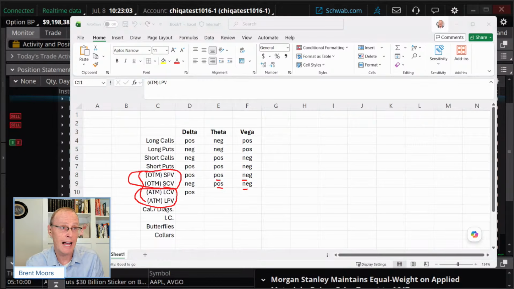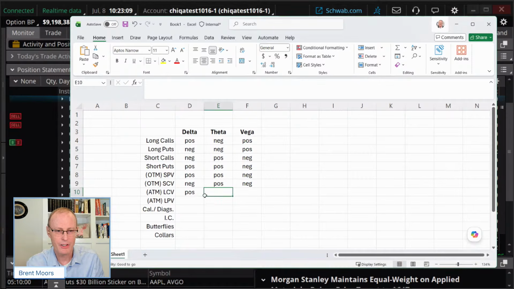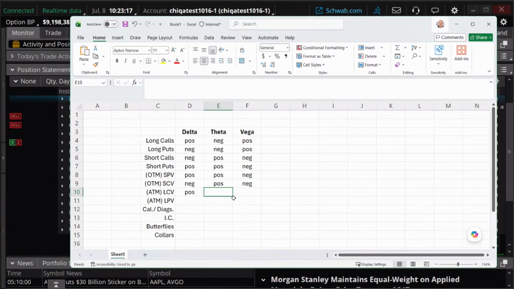So just realize that when I'm doing these, it can be different depending on what strike prices you do, and that's why I specify at the money here. It depends. If we're doing them at the money, the Greeks are probably going to largely offset each other. So I'm going to say neutral on that and neutral on this. Now, when I say neutral, is it going to be zero exactly? No, it's not going to be zero exactly.